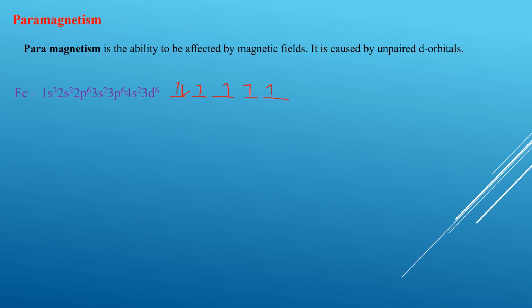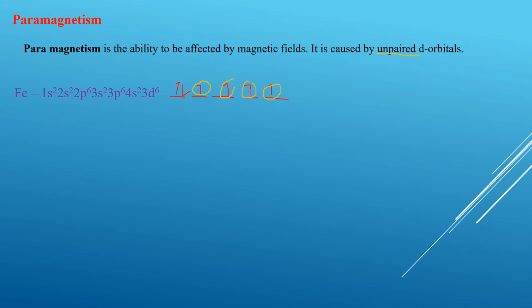So you can see 1, 2, 3 and 4. There are 4 electrons which are unpaired, and any orbital which has unpaired electrons will be affected by a magnetic field, which is why if you bring Fe closer to a magnet, it will attract it due to the unpaired d orbitals.